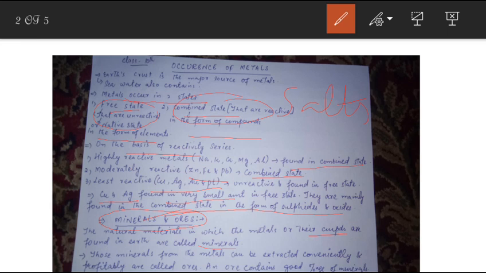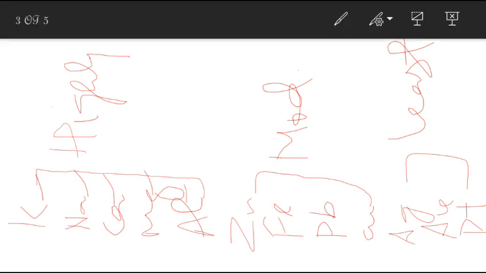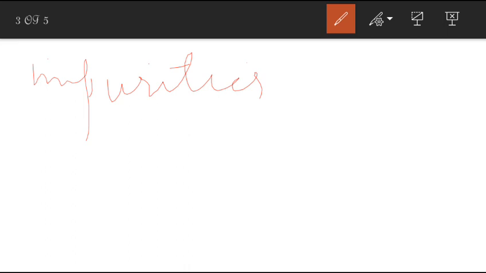The minerals are either in the form of metals or elements, or in the form of their compounds, but it depends. The minerals that are found in the earth's crust contain a large number of impurities. They are not pure.